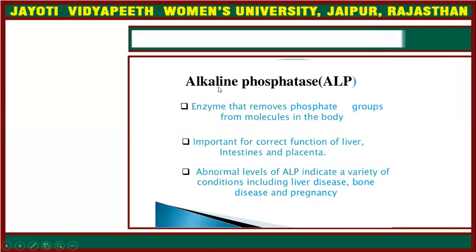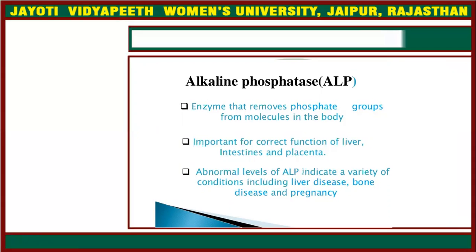An example is alkaline phosphatase, which is the enzyme that removes phosphate groups from molecules in the body, and it is important in the correct function of the liver, intestine, and placenta. It is an isoenzyme, and it is used in the detection of some diseases and for the normal functioning of the placenta.